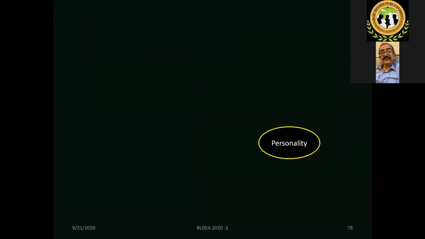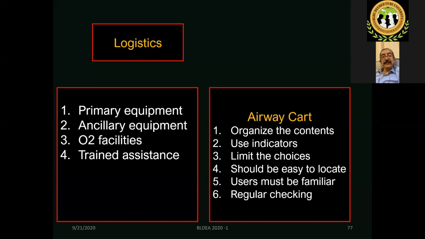So logistics: primary equipment, ancillary equipment, that is backup equipment, or the suction, oxygen, etc. Then trained assistants, all these things. The airway cart must be unique to each department. Everybody should know where what size is available, and it should be regularly checked, signed and documented. We should not do it just for inspection purposes. It should be a part of the quality initiative of the department.